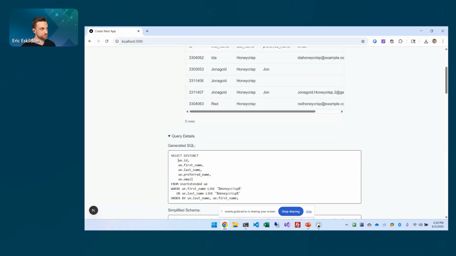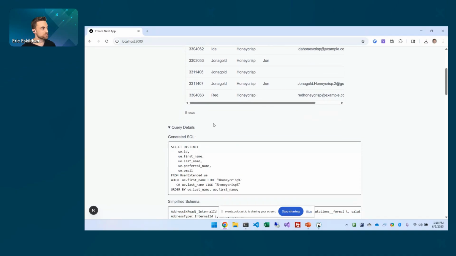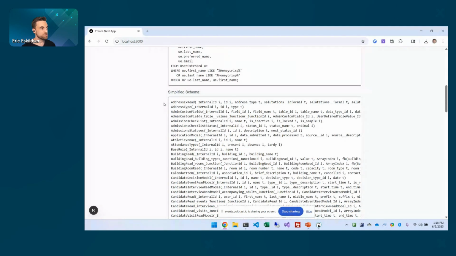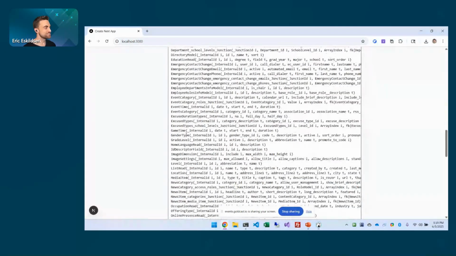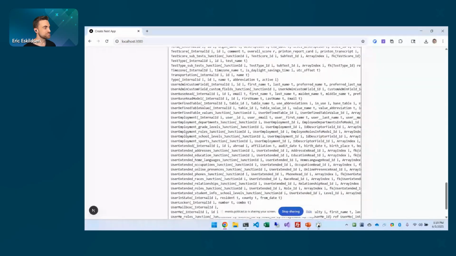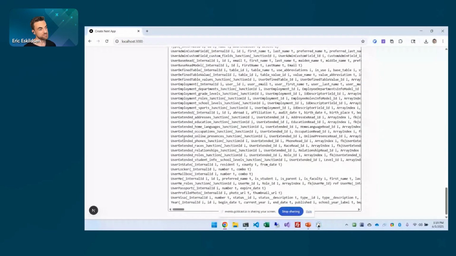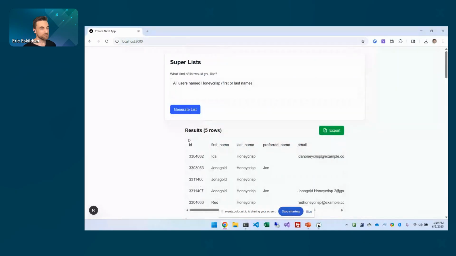Editable, I think, would be awesome. You could just add in your own little SQL if you know SQL. Hey, I want to trim this, whatever. So that's something that's forthcoming too. And here's the simplified schema that it sends to Claude, for the real technical people who want to ogle this or look at this. This is all the different tables and columns, based on the API, that it's sending to Claude.